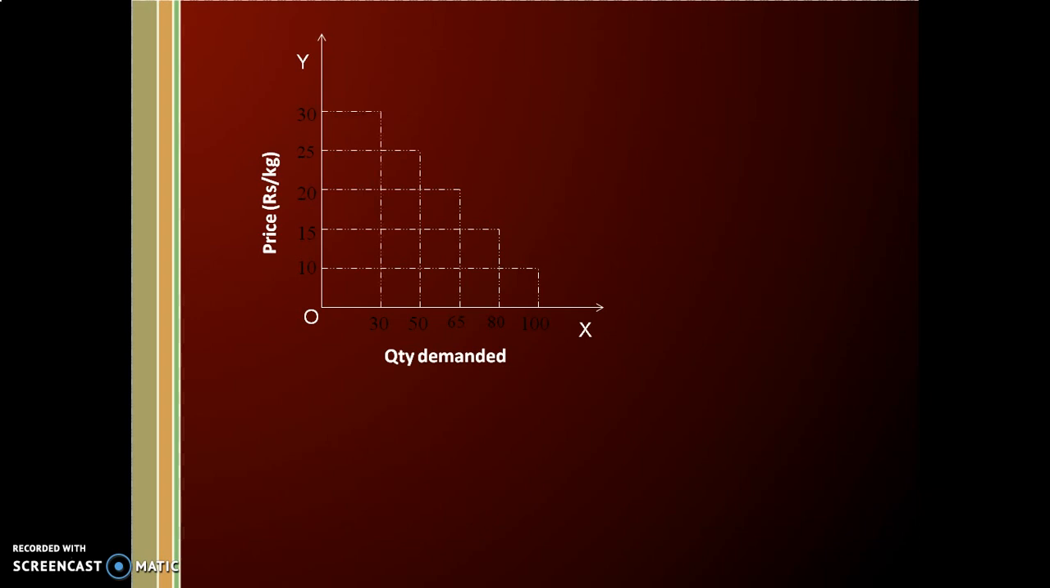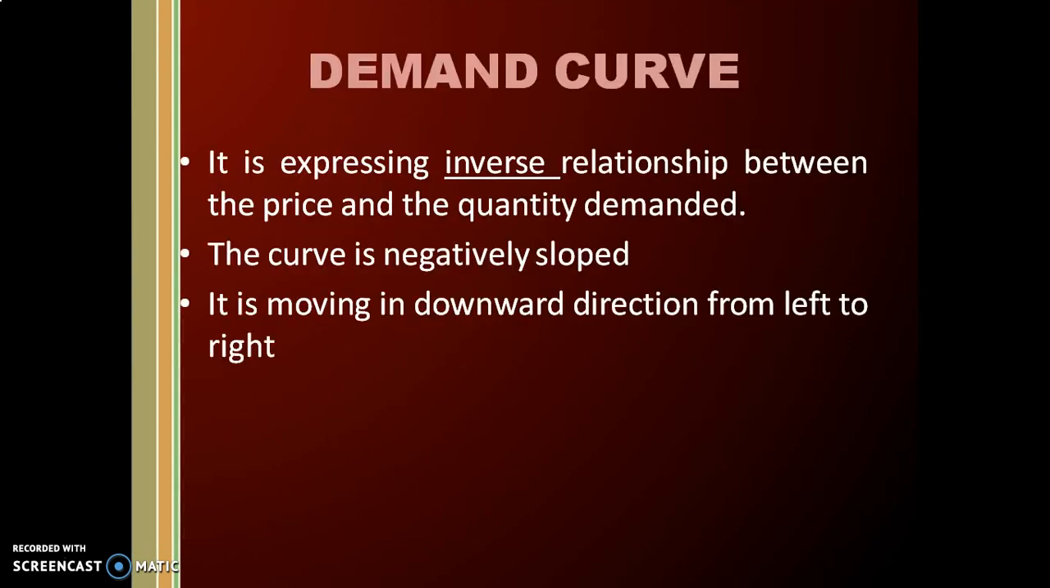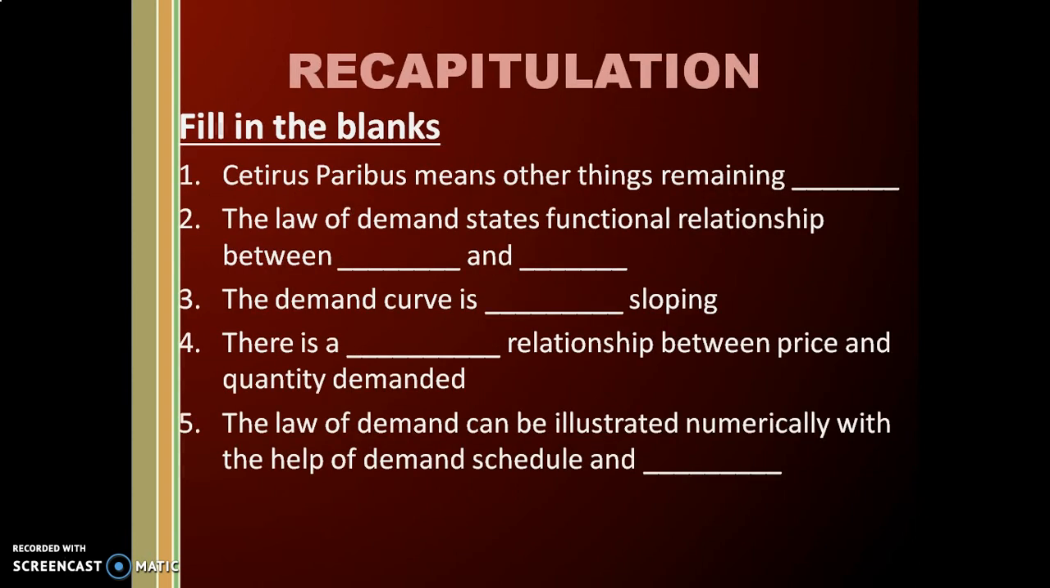And then when we combine all these points, point A, B, C, D, we'll find a line. This line is the demand curve, and quantity demanded is inversely related to price. Something about the demand curve. It is the expression of inverse relationship between price and the quantity demanded. The curve is negatively sloped. It is moving in a downward direction from left to right.